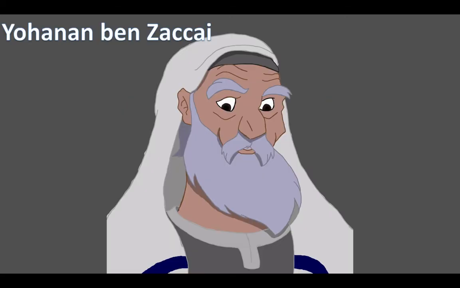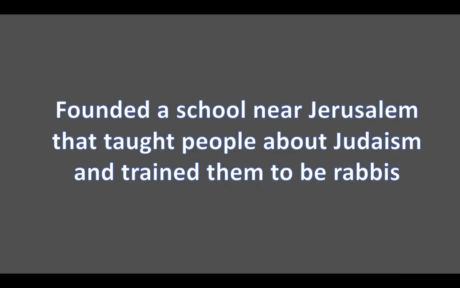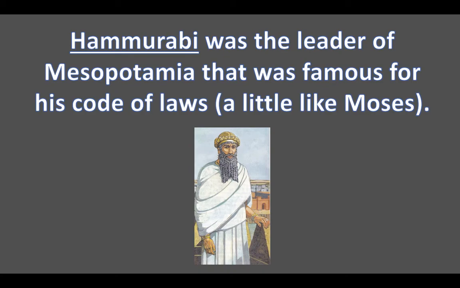And our final important person is Yohanan ben Zakkai. He founded a school near Jerusalem that taught people about Judaism and trained them to be rabbis. All right, so moving on. So one of the ideas on the review is that Hammurabi was the leader of Mesopotamia that was famous for his code of laws, a little like Moses. So there will be a question on the test that asks you about this, and you're thinking back on what we learned about Mesopotamia. Code of laws, like Moses, would be Hammurabi.